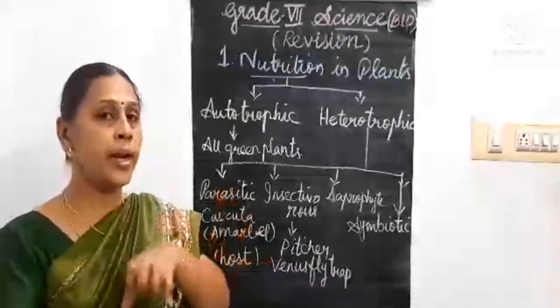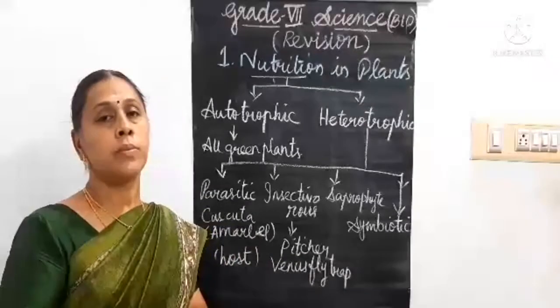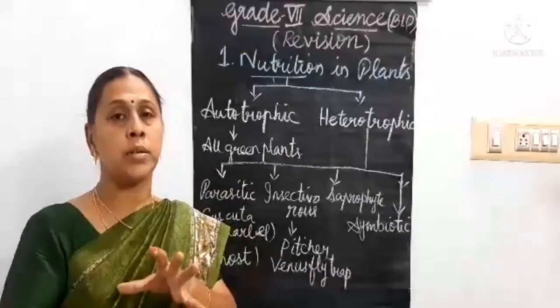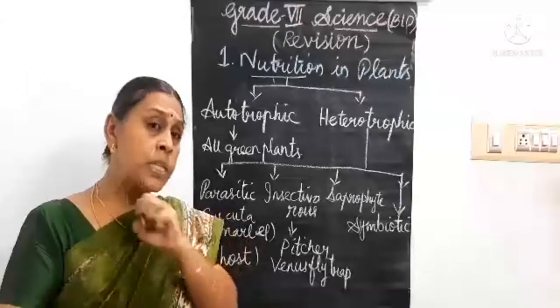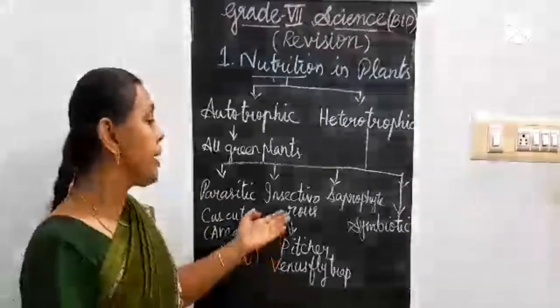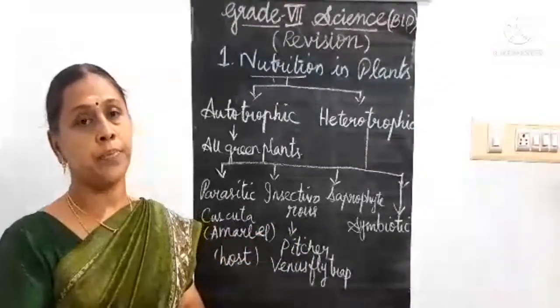They absorb the nutrient nitrogen and use it for their growth. Such a mode of nutrition in which the plants absorb the nutrients from the insect's body is called the insectivorous mode of nutrition, insectivorous plants.